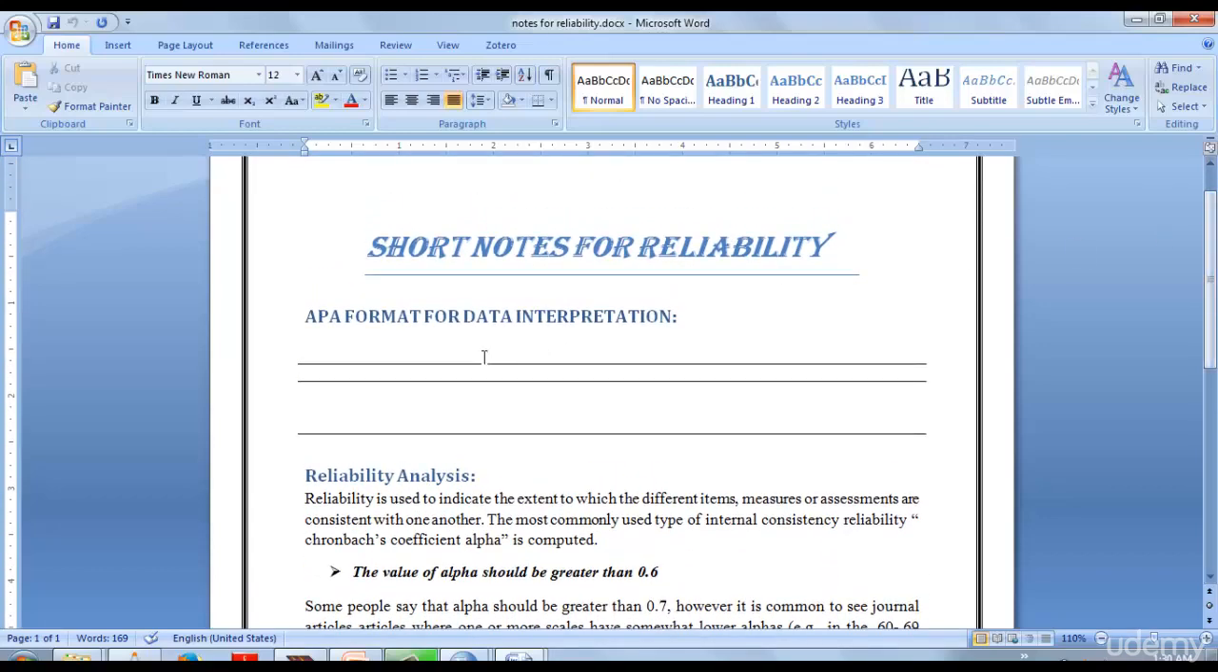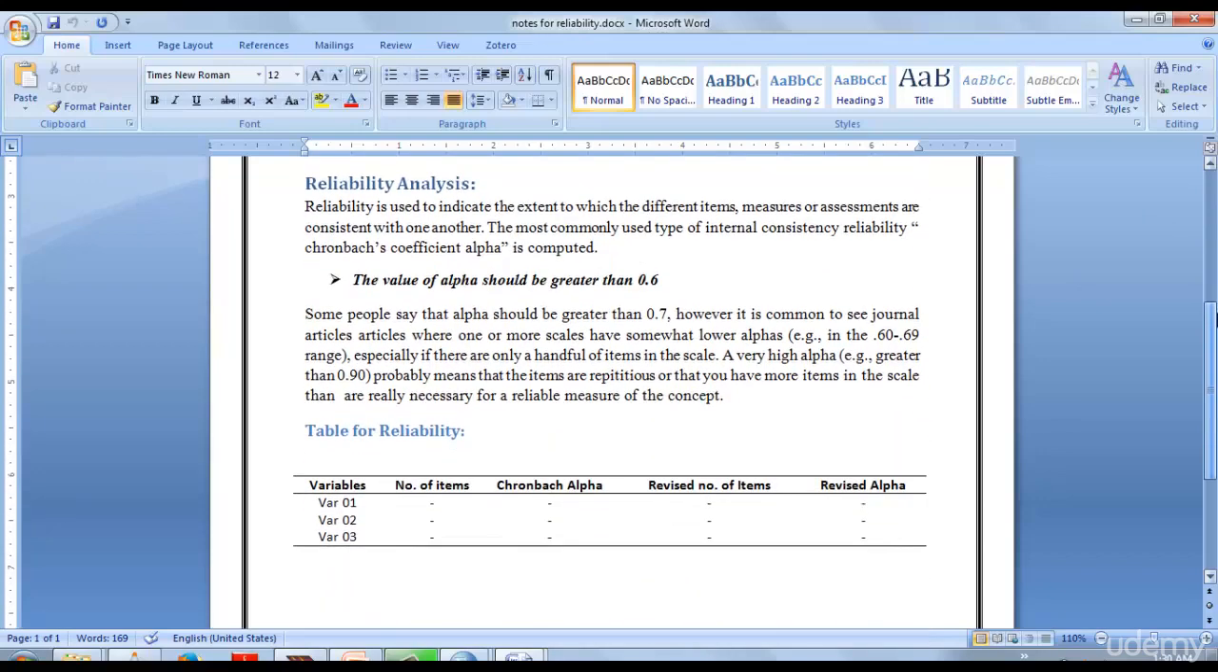This is the APA format for data interpretation. This is how we make tables for interpretation in APA. There are two lines, an upper border line and a lower border line, and after entering data you have to end with a line. There are no in-between lines in APA format. These are all the notes that I prepared for you.